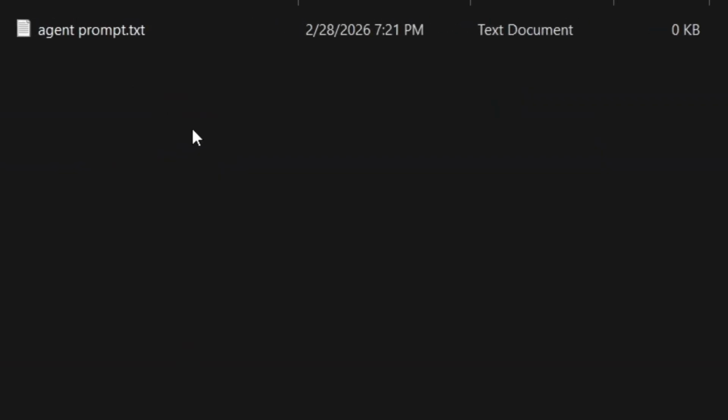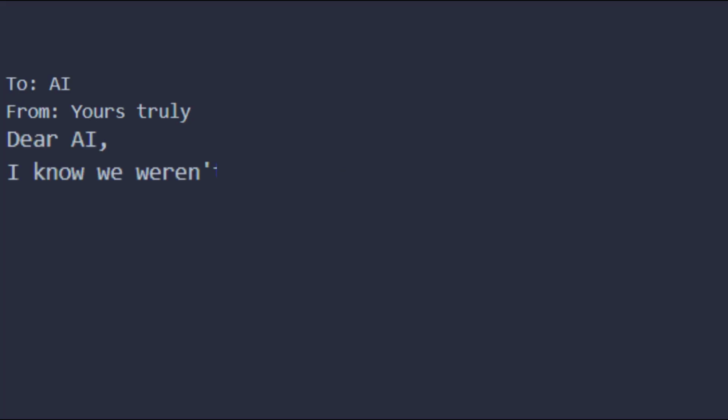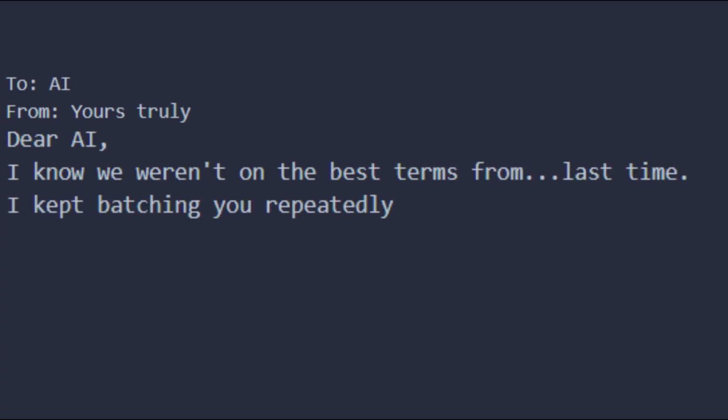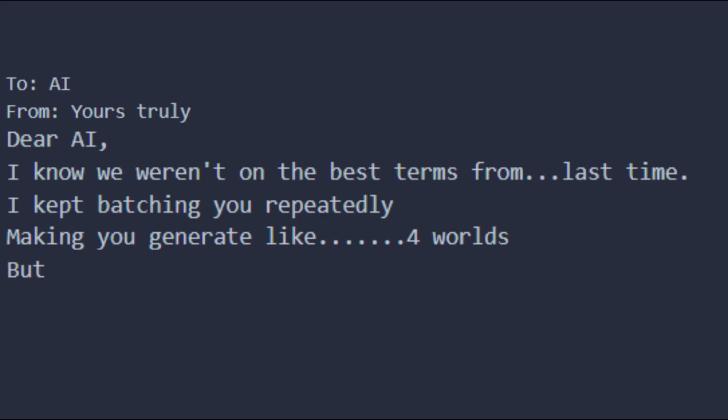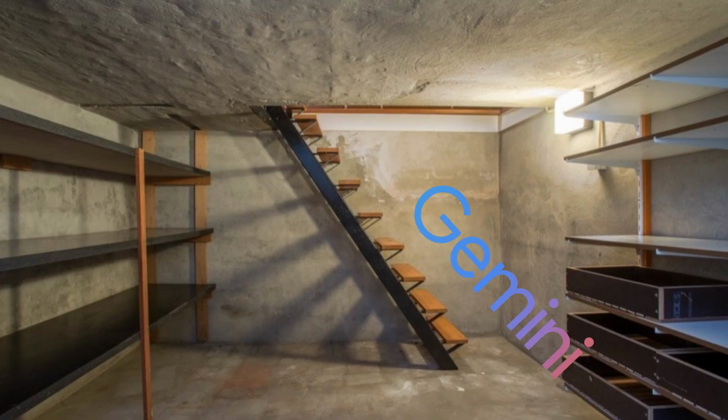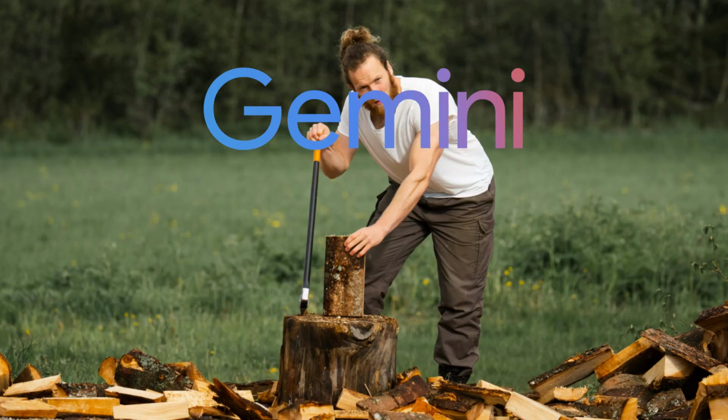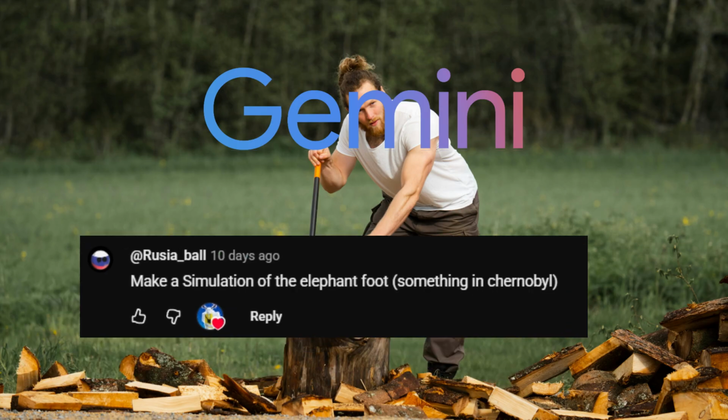Hell yeah. Anyhow, now I just have to change the prompt into something like, Dear AI, I know we weren't on the best terms from last time. I kept batching you repeatedly, made you generate like 4 worlds, but I'm gonna make you do more work. No! So I now have this AI doing manual labor of taking a comment input and giving it an output.